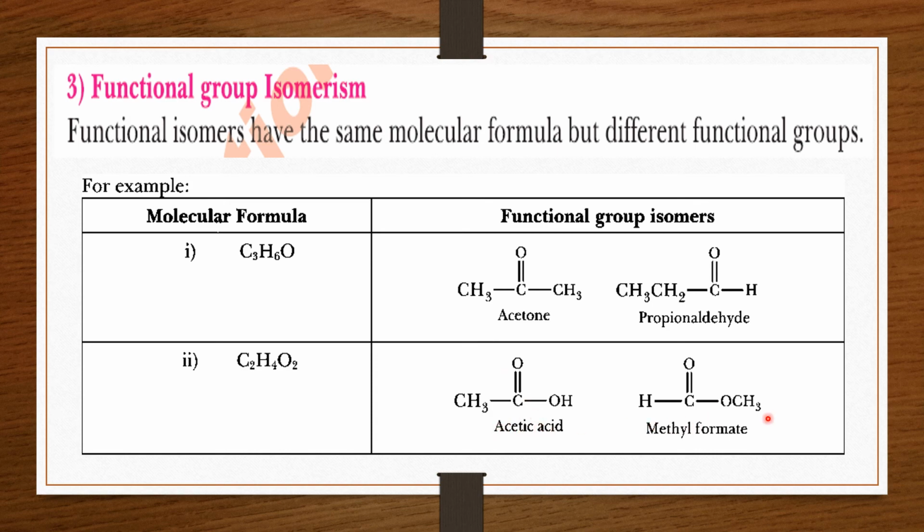Second is methyl formate, and in this the number of carbon atoms is 2, hydrogen atoms is 4, and oxygen atoms is 2, but it is an ester. So the molecular formula of these two is the same, but the functional groups are different. It is called functional group isomerism.